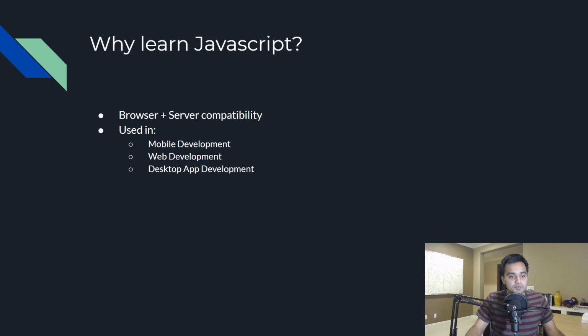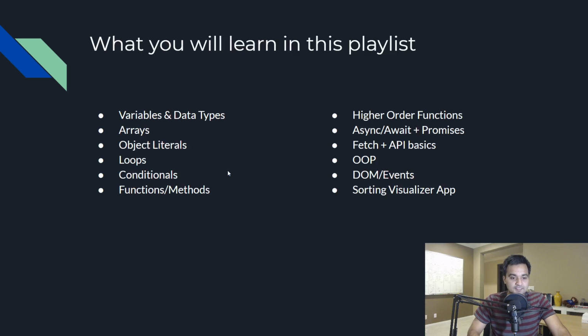All right. So that segues into my next point, that JavaScript is used in mobile development, like React Native, web development like React, and desktop app development, like Electron.